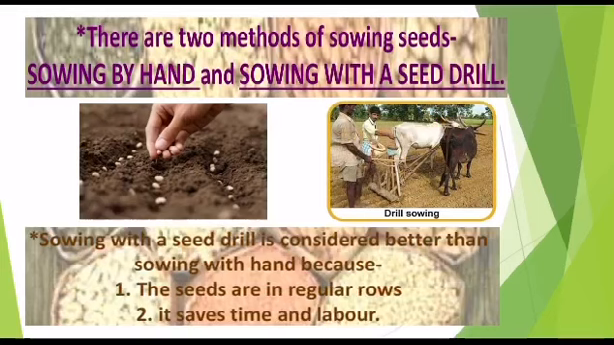Sowing with seed drill is considered better than sowing with hand because the seeds are in regular rows. You will see that seeds go and fall at regular interval. It saves time and labor. If you have a very big farm and if you are sowing with hand, it is going to take more time, right? So seed drill saves time. So this is about sowing.